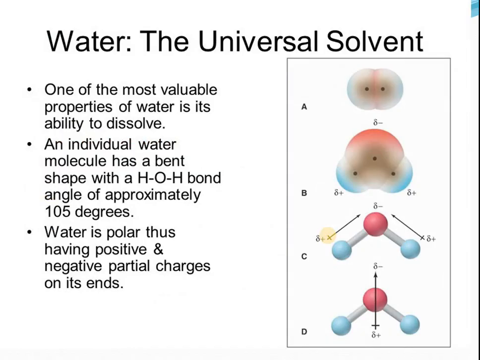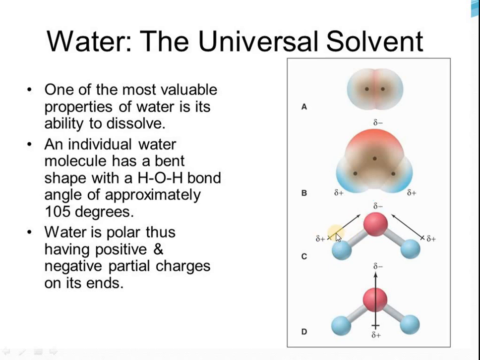So next is water as the universal solvent. Why can it dissolve most solutes? It has a bent structure, with a small negative delta charge on oxygen and small positive delta charges on the hydrogens. Oxygen is more electronegative, so there is an electronegativity difference in these bonds.